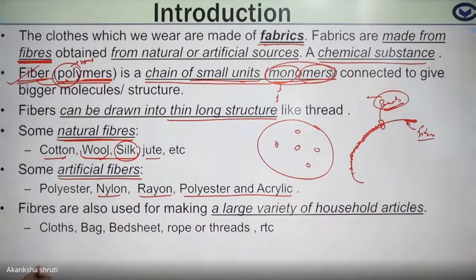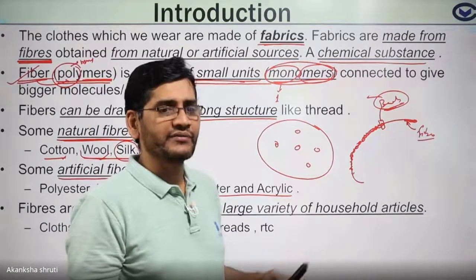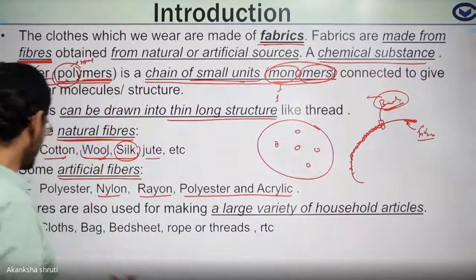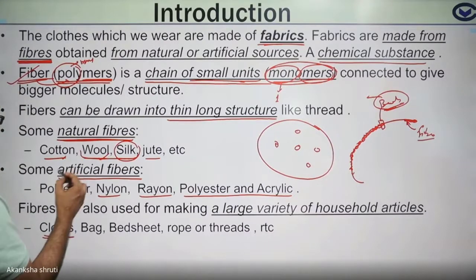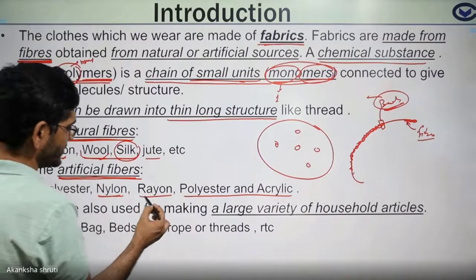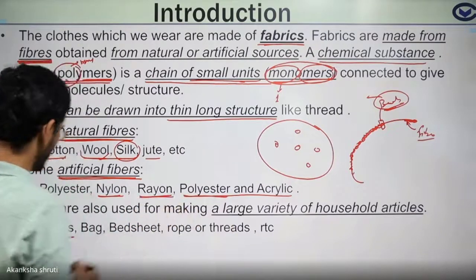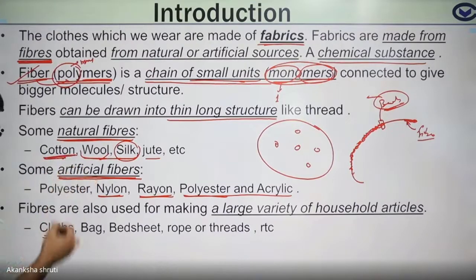Where are these fibers used? We are using them everywhere now in our daily life, like for making cloth. Cloth can be made from artificial fiber like nylon, polyester or rayon, and also from natural fiber like cotton cloth. The bag is mostly made from artificial fiber.